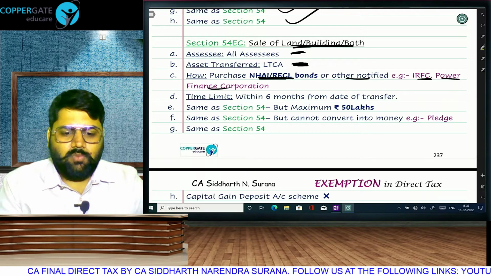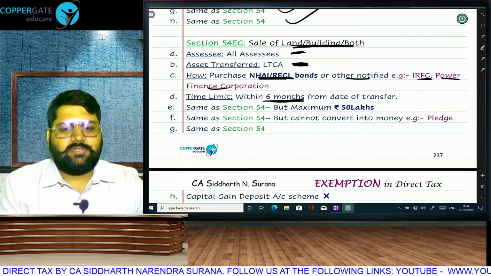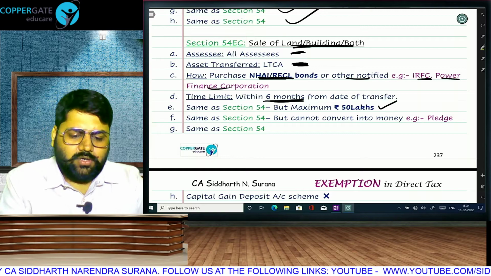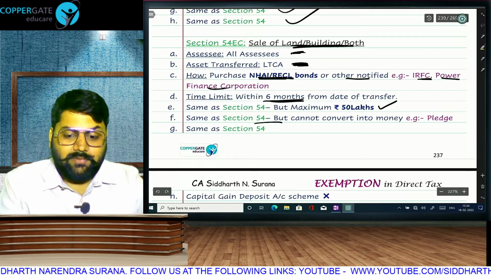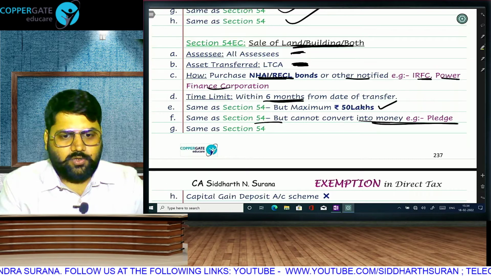Invest in these bonds within 6 months from the date of transfer. So you will get your exemption, but that exemption will be restricted to a maximum of 50 lakh. There is a lock-in period. You cannot sell, and you cannot convert into money, like pledge, mortgage, or hypothecation, which is also not going to be allowed.